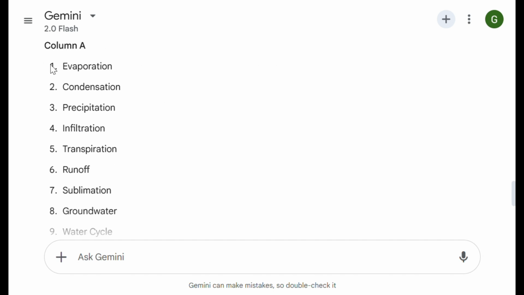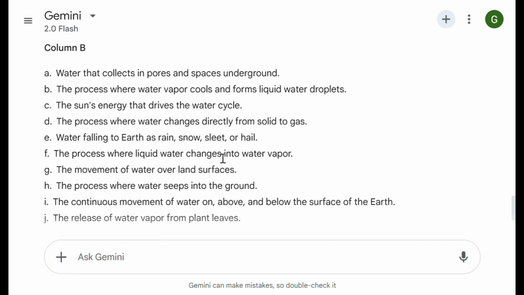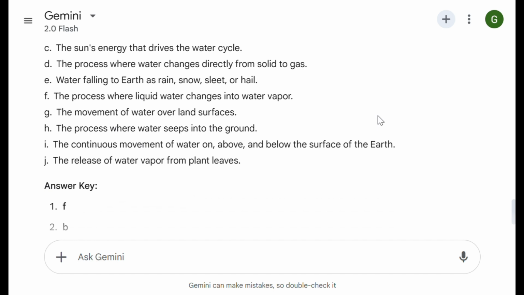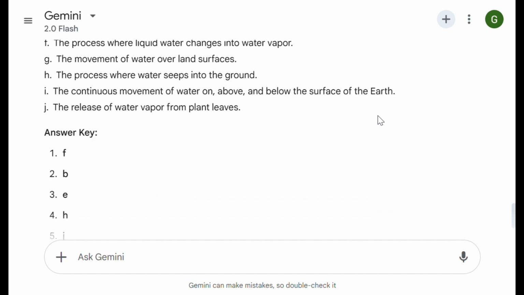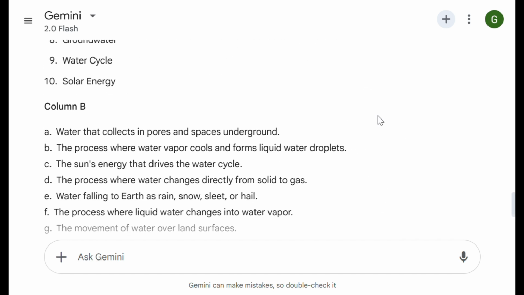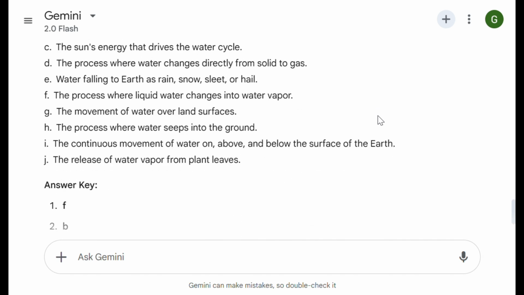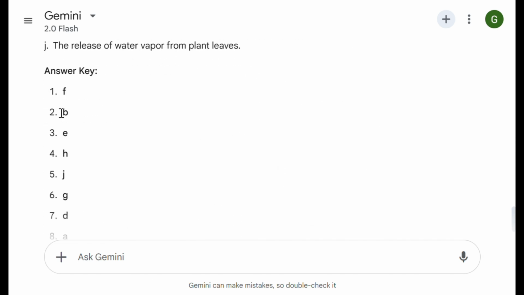Column A, 10 options are given: 1 evaporation, 2 condensation, 3 precipitation, 4 infiltration, 5, 6, 7, 8, 9, 10. In column B, some options are given: A, B, C, D, E, F, G up to J. So column A, column B. So the matching answer keys are given.